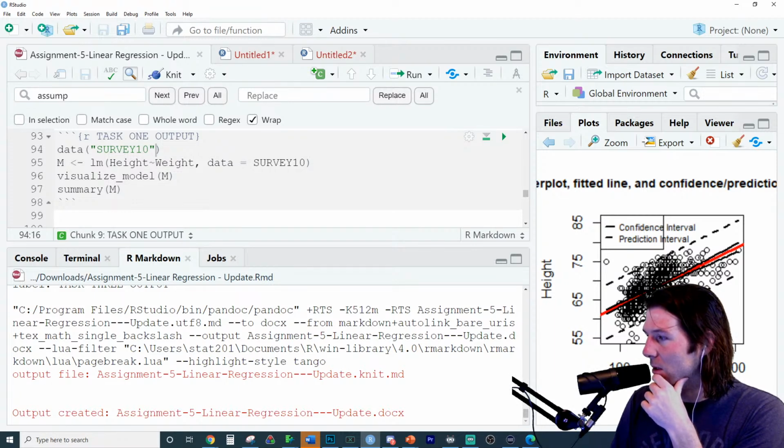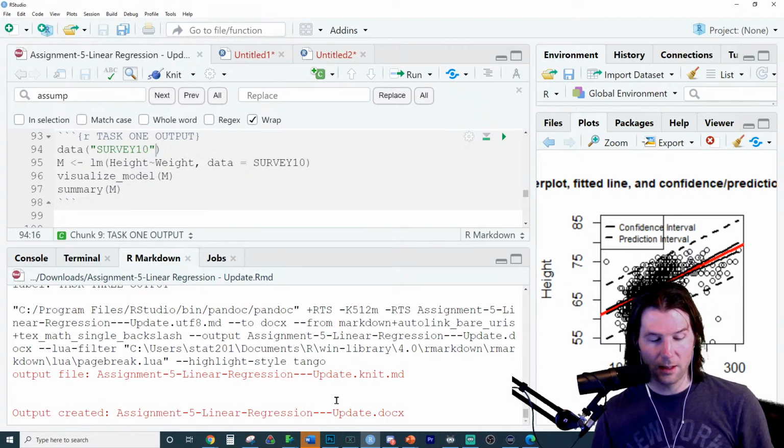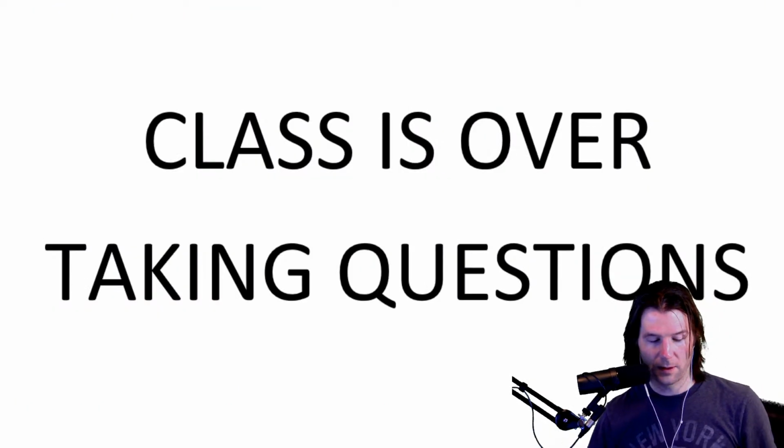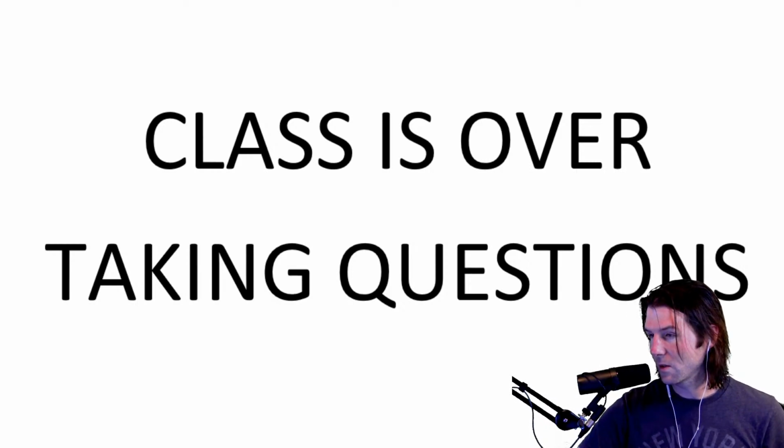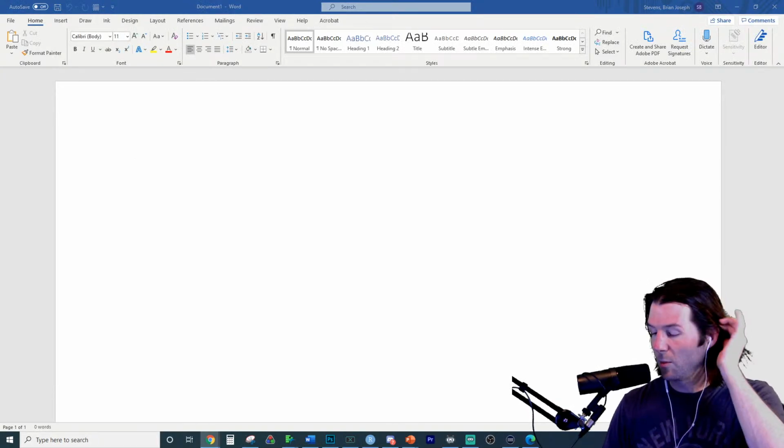And then I think Noah had a question. He said, can you cover how to calculate percentiles for the normal curve? Let's talk about calculating percentiles for the normal curve. I think I got everything. Don't save. Here we go. Word document. Class is not over. Percentiles on the normal curve. Are you ready? Here's how to get percentiles on the normal curve.